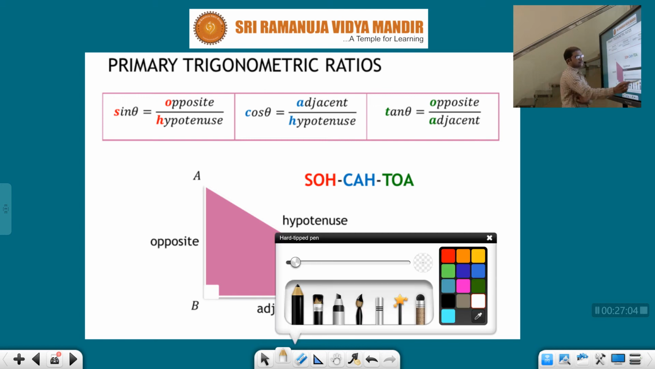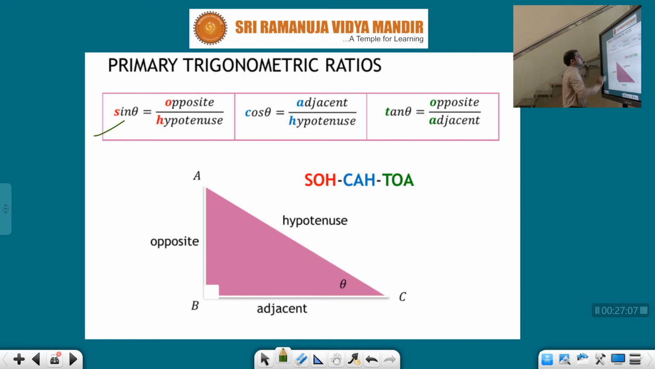What is sin theta? Opposite side by hypotenuse. We will get some value, right? See, the opposite side could be some 8 meters, and the hypotenuse could be 10. So if you divide opposite by hypotenuse, you will get some value, right? That value is nothing but sin theta.